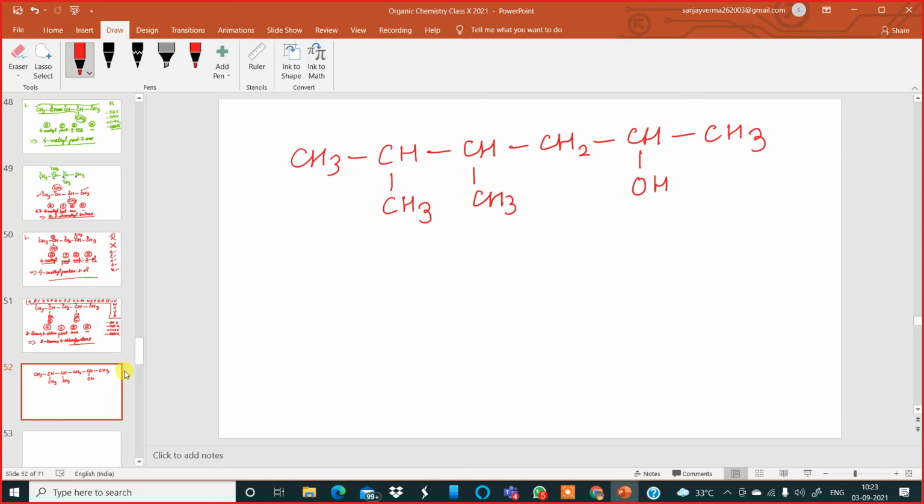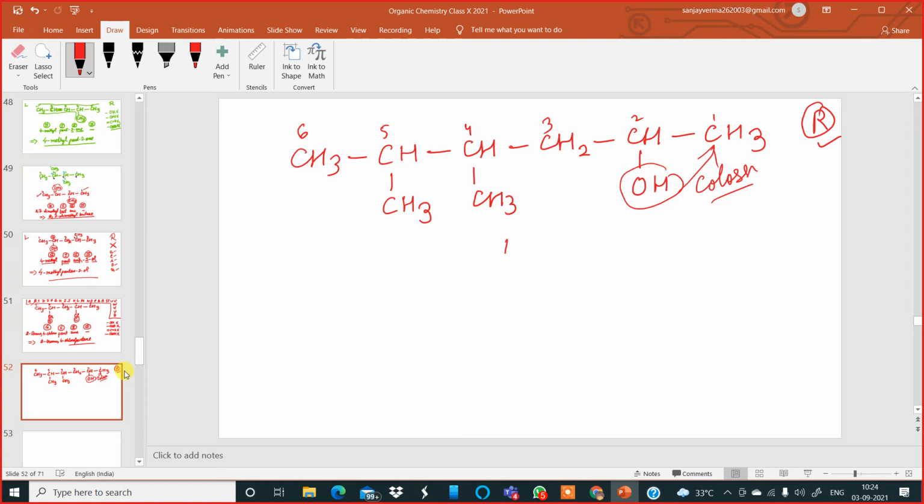Now what is the longest chain? Number of carbon atoms? 6: 1, 2, 3, 4, 5, 6. Very good. From which end will you number? Right hand side. So 1, 2, 3, 4, 5, and 6. Why right? Because the alcohol functional group is present, it dominates. It is closer to this terminal carbon. Wonderful.